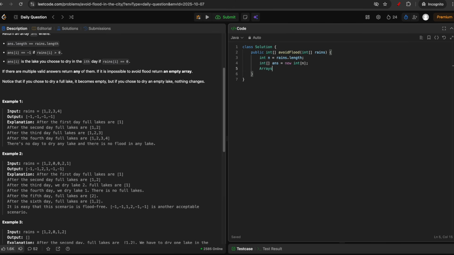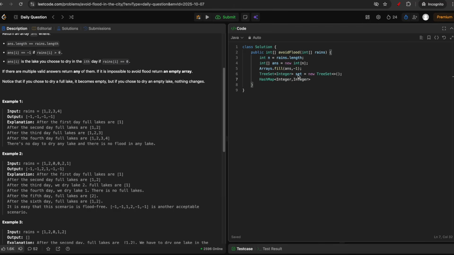So to make it a bit easier, I'll fill the answer with all -1s. Arrays.fill(answer, -1). And let me initialize a tree set and also a hash map.